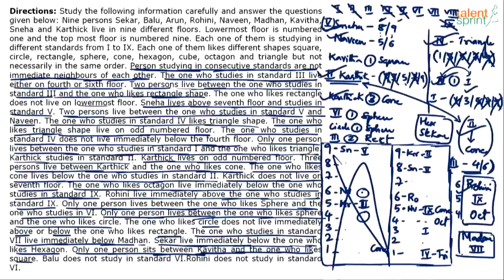If 3rd standard comes on 4th floor, rectangle cannot come on 1st floor or on 7th floor. Let me try this point then. 6th class with sphere, right? 6th class cannot come on 7th floor. 6th class may come for Rohini, and then sphere will come here. 6th class may come here, and then sphere can come accordingly. 6th class, that also is not possible.